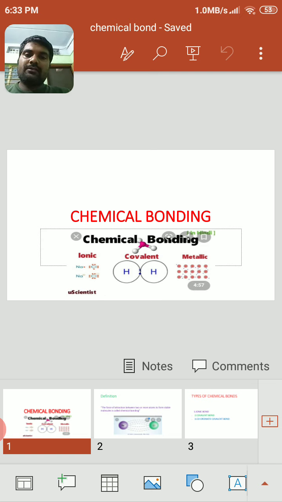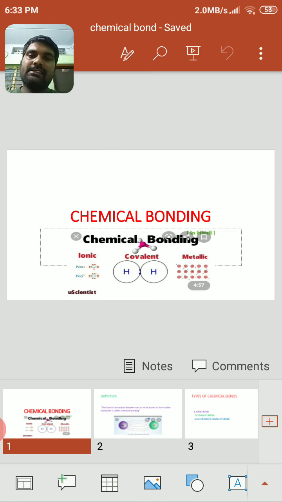In our nature, we are observing different types of matter. Matter is mainly of three types: solids, liquids, and gases. Every matter is made up of some indivisible particles, which are called atoms.